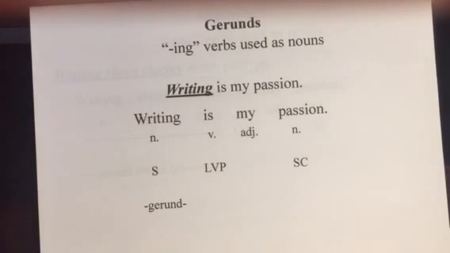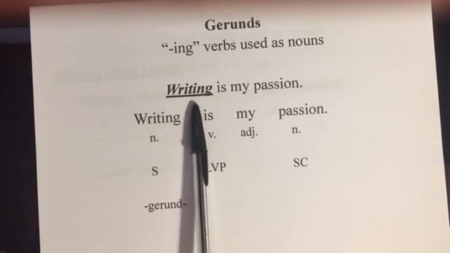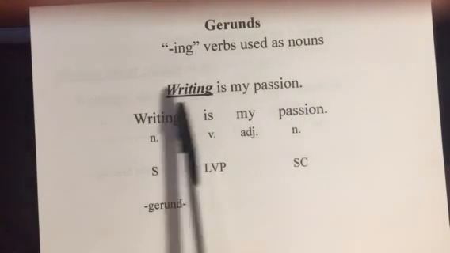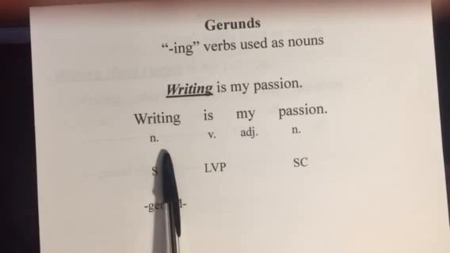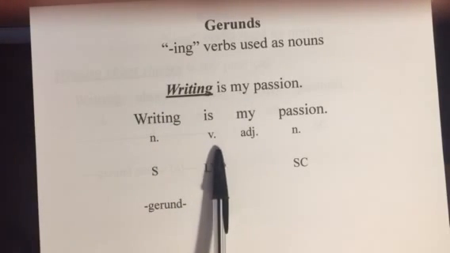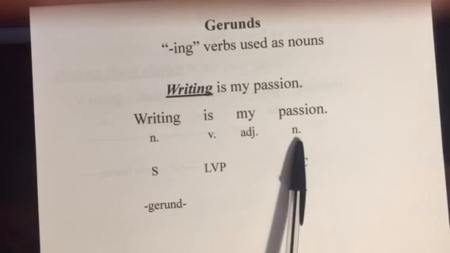So starting with gerunds. Gerunds are ing verbs, but in the sentences they're being used as nouns. So here, writing, normally you think, oh, writing is a thing you do, so it's a verb. But writing is my passion. Writing in this sentence is actually a noun, right? So is a verb, my is an adjective, passion is a noun.